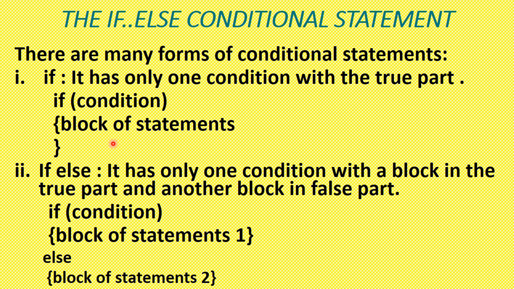In this type of if conditional statement, there is no statement for the false part. If the condition given along with the if is true, then this block of statements will execute. Otherwise, it will move to the next statement.